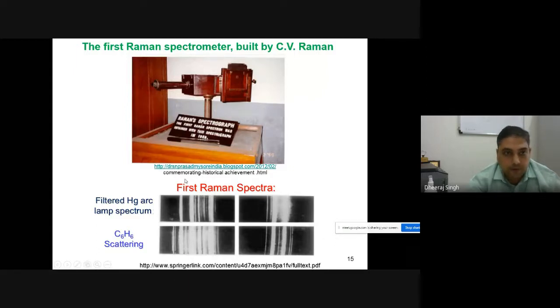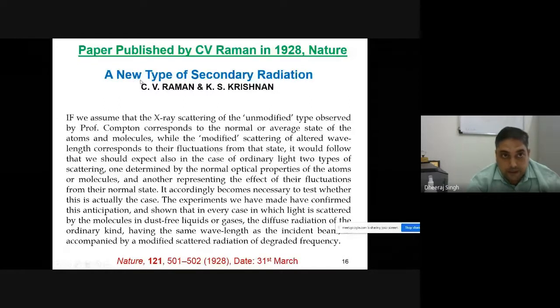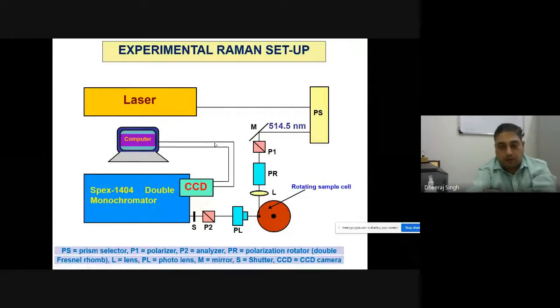in terms of a photographic plate. And the paper he published in 1928 in Nature was only a two-page paper. The topic of that paper was a new type of secondary radiation, by C.V. Raman and his PhD student K.S. Krishnan, where he had not used the name Raman. Raman was given a name after the discovery of this experiment. So generally, this was the basic part of Raman spectroscopy.